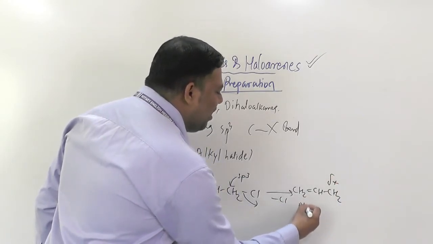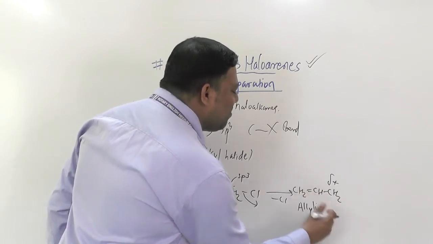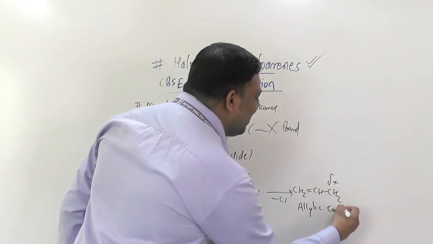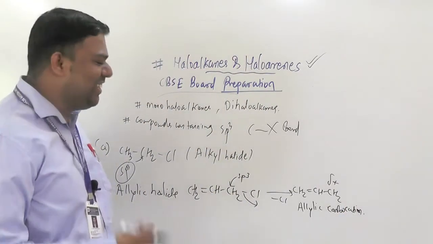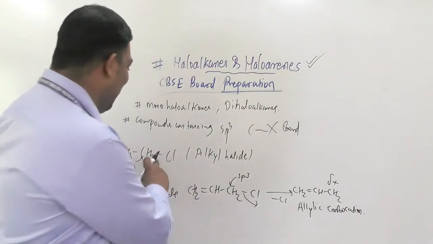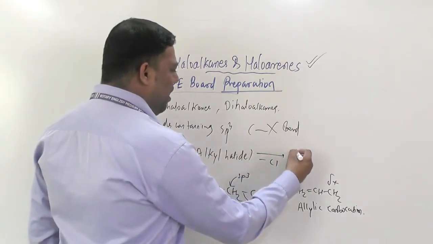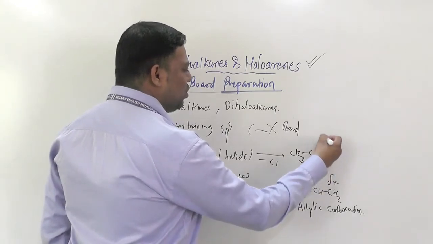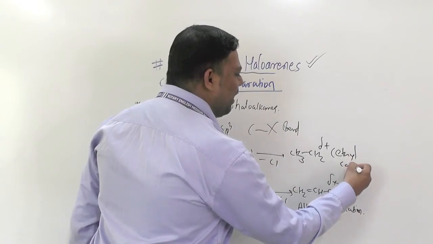We call this an allylic carbocation. And suppose the chlorine atom leaves from the ethyl halide: CH3CH2 delta plus, which we call an ethyl carbocation.